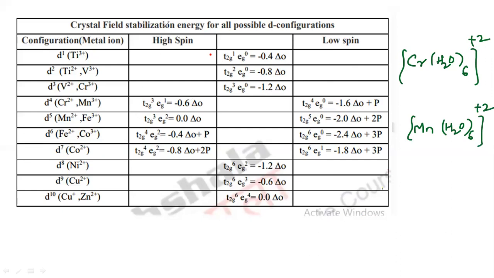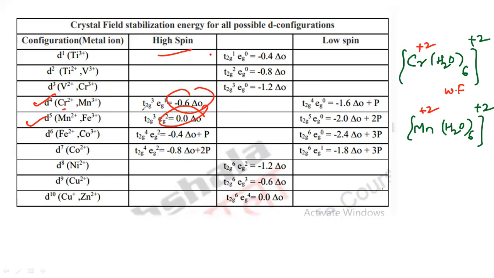So see here, what happens here? Cr, what is the charge of this chromium here? Again plus 2, and plus 2 here also. And both are H2O. So both are weak field, nothing but high spin complex. So here Cr plus 2 which is d4 and Mn plus 2 which is d5. So you will get the value which is minus 0.6 and which is 0.